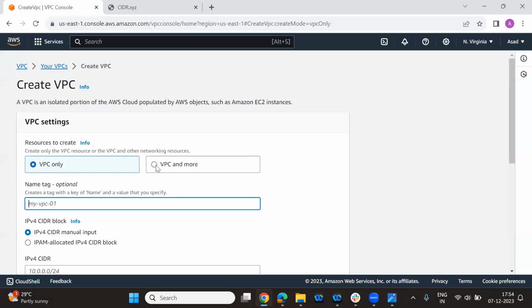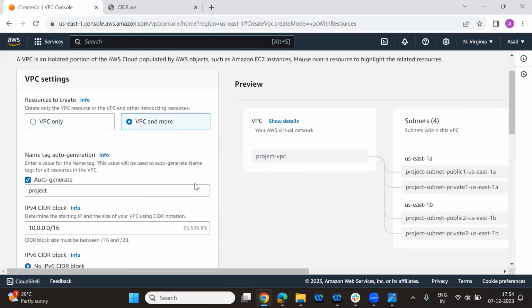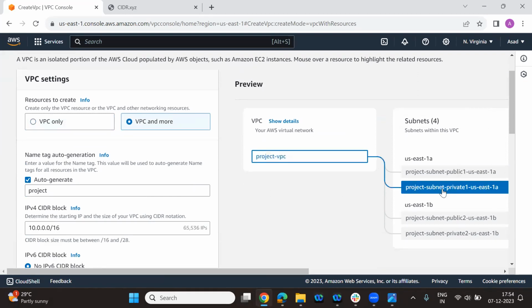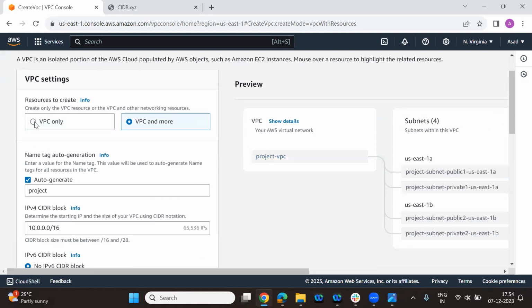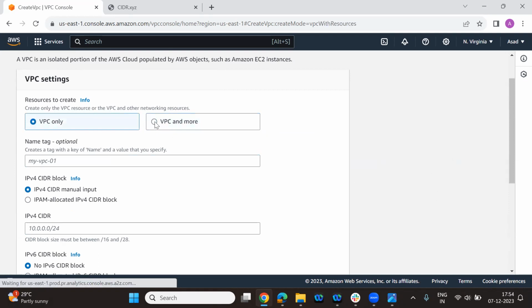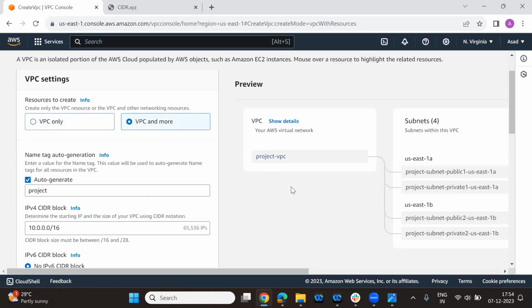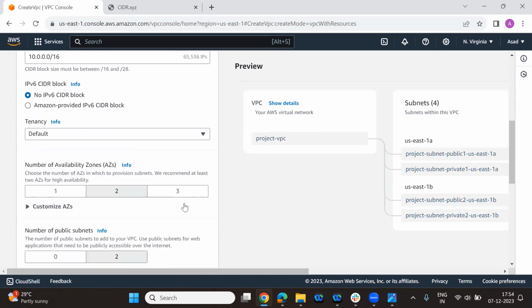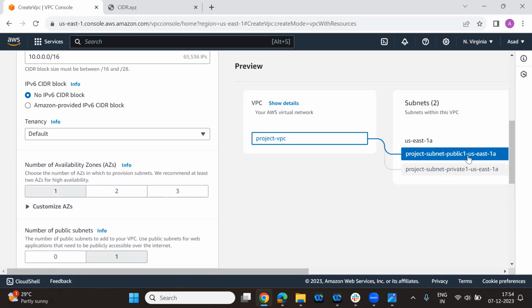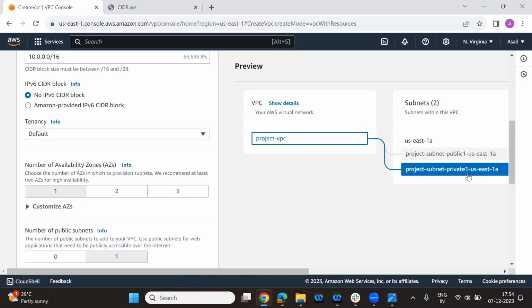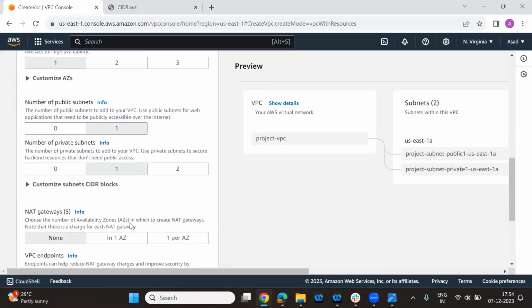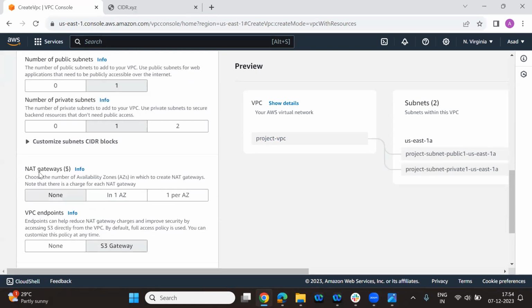But if I choose VPC and more, what will happen? Your subnet will be created on its own. You can see here, nothing is coming, but the moment I choose VPC and more, you will see how it is coming. I chose the name, it auto generated. You can change the name as well. Project VPC, that is going to be the VPC, and these are all the subnets. If you change the value, one public subnet, one private subnet. So here we are not using the NAT gateway.